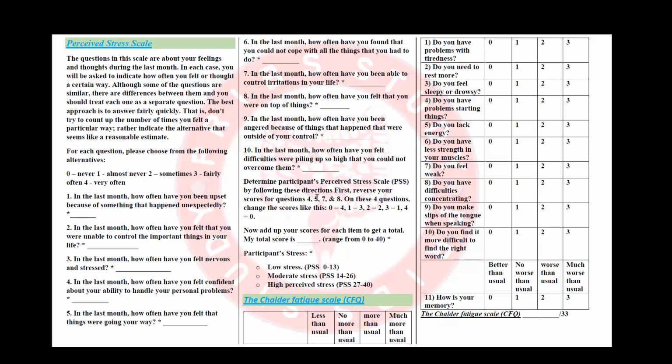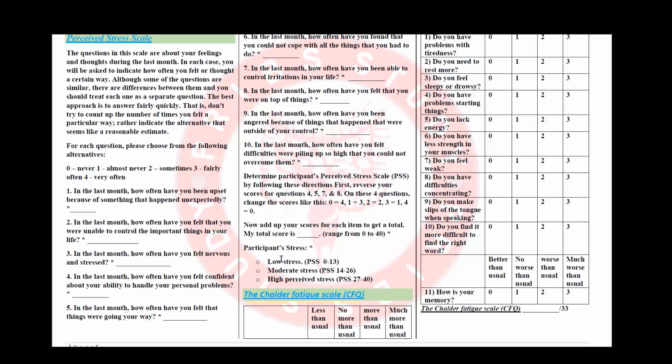So as we've said, number 4, 5, 7, and 8 are reversed negative questions. If the answer is 0, put 4, 1, put 3, 2 remains 2, 3 put 1, and 4 put 0. After these calculations, please add up the measurements and give them a score ranging from 0 to 40. And after you have the score, you will need to classify the patient into low stress if they have a score between 0 to 13, moderate if the score is between 14 to 26, and high perceived stress if the score is between 27 and 40.